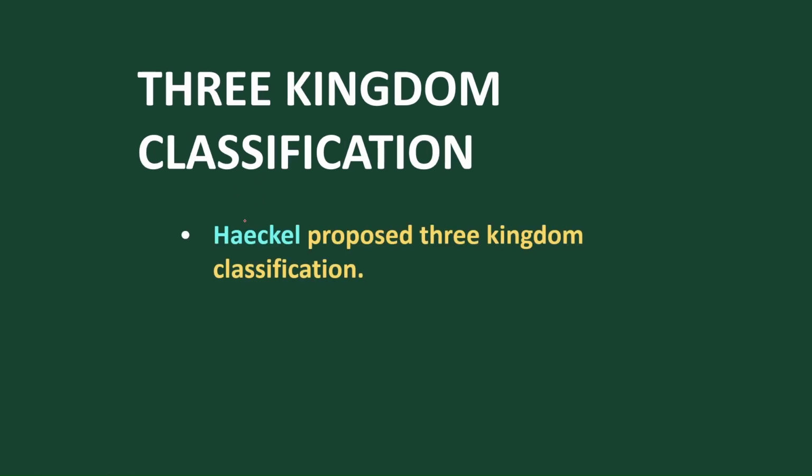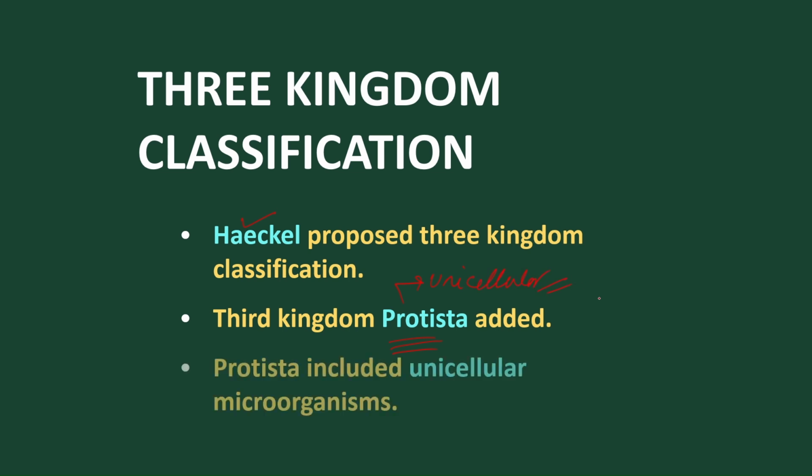The three kingdom classification was given by Haeckel. According to him, the third kingdom is called Protista. He added a new kingdom called Protista, and inside Protista all unicellular organisms, or unicellular microorganisms, are included. This Protista kingdom is the third kingdom given by the scientist Haeckel.